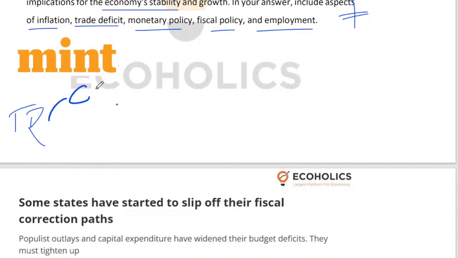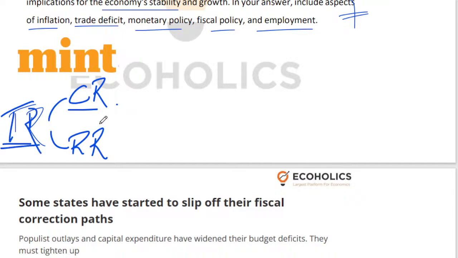For total receipts, you can have receipts coming in either via capital receipts or revenue receipts.